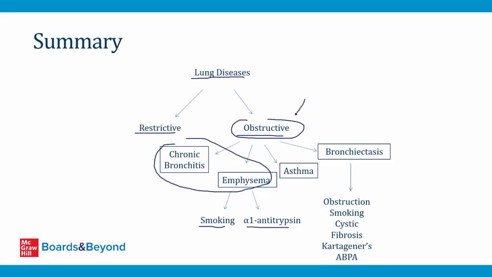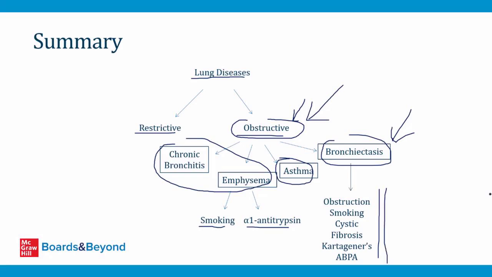If they describe a patient who has obstructive PFTs, but has intermittent episodes where they're short of breath and then come completely back to normal, that's probably talking about asthma. And then lastly, the other cause of obstructive disease you should know is bronchiectasis, and that has all these causes down here. But once you recognize they're describing an obstructive patient who has bronchiectasis, then hopefully you can look through the causes like this and know what they're asking for in the question.